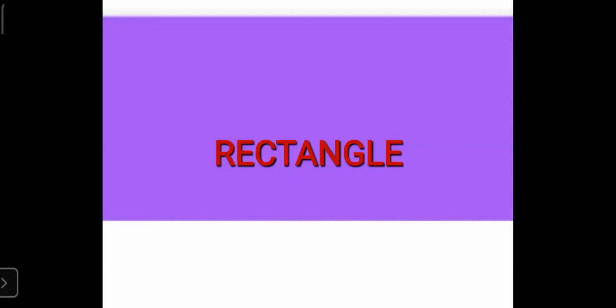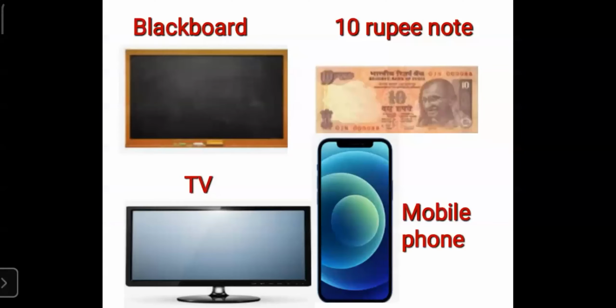Rectangle, rectangle. And what are the things, students, that we see that are in rectangle shape? Blackboard. Blackboard is the shape of a rectangle. Then a 10 rupee note. You all must have seen 10 rupee note is also in the shape of a rectangle.